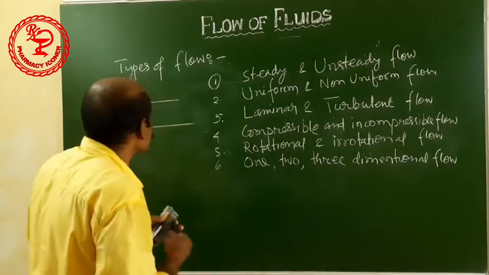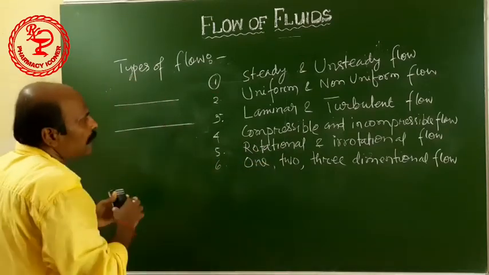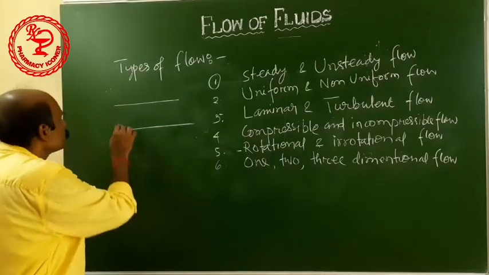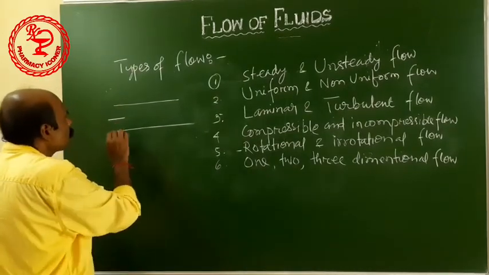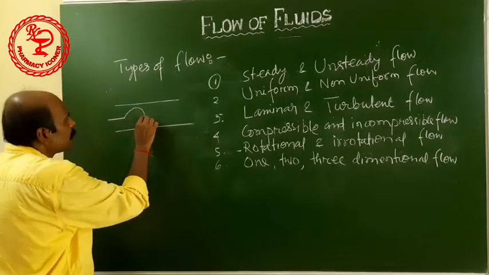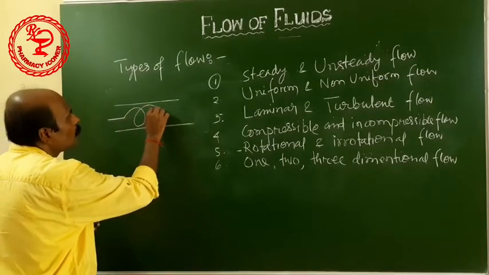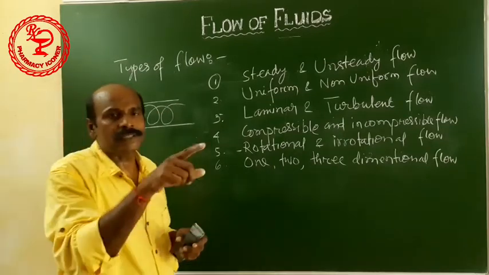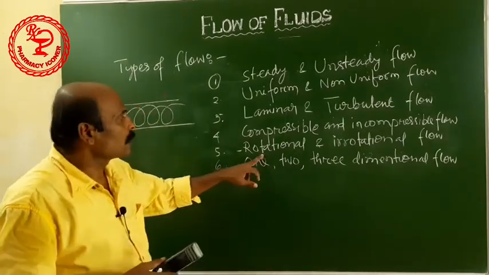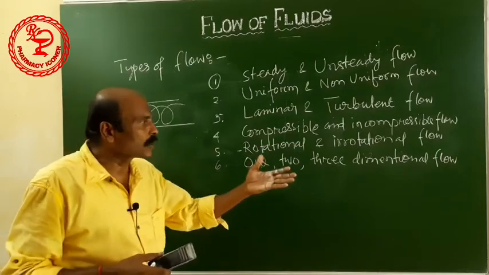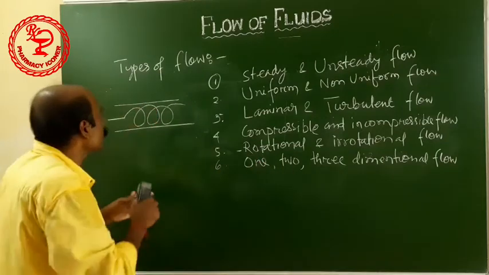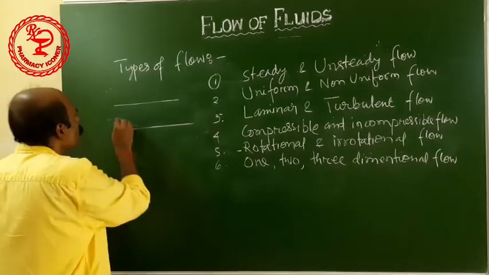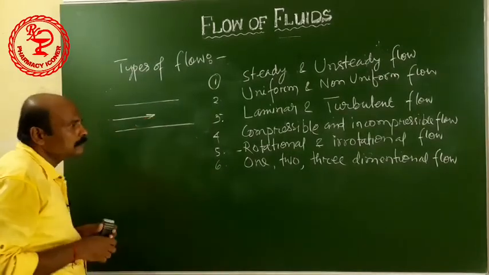Rotational and irrotational. In the first, rotational, in this type of flow, the liquid is moving forward, and at the same time it rotates on its own axis. This type of flow is called the rotational flow. And irrotational flow means it will not rotate on its own axis, it will go straight away.